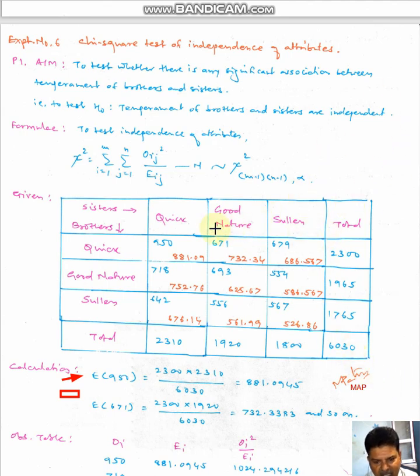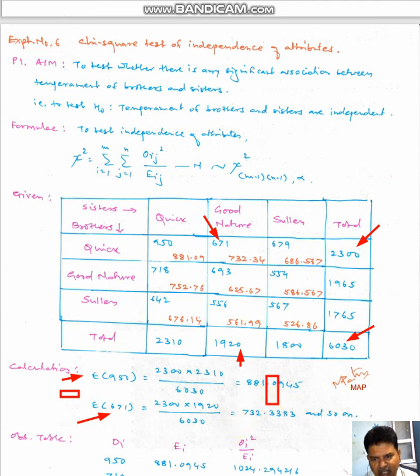The second value is 671. How to calculate the expected value of 671? To get this, what is the row total? Row total is 2300, the column total is 1920, and the grand total is 6030. Multiply this value with this value and divide it by this value. So 2300 multiplied by 920, divided by 6020. So that will give the value as 732.